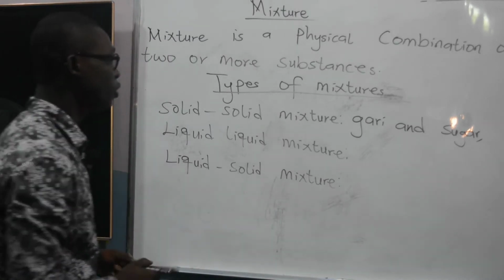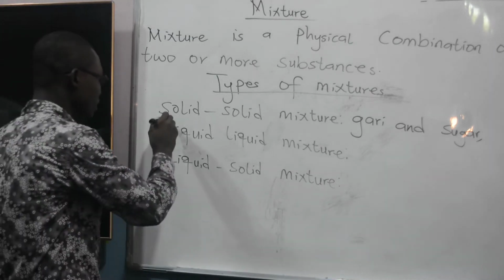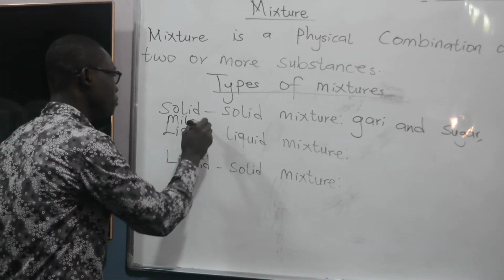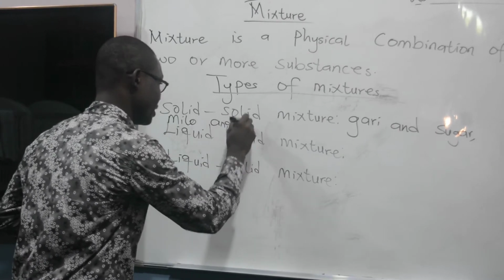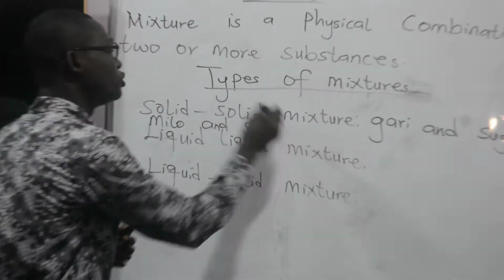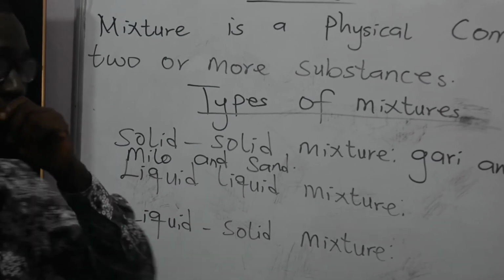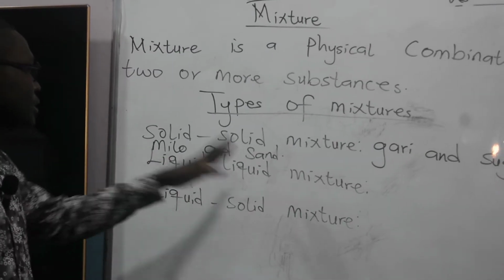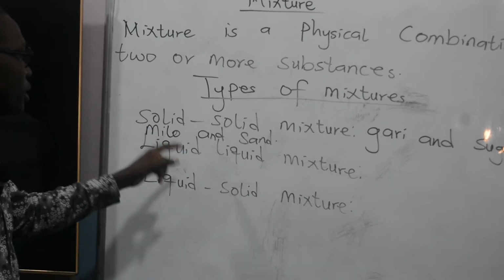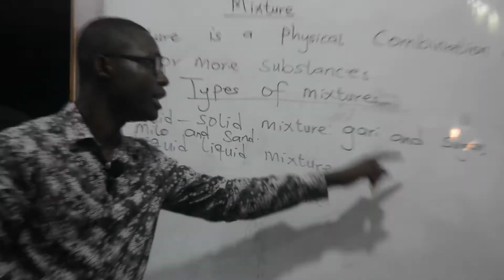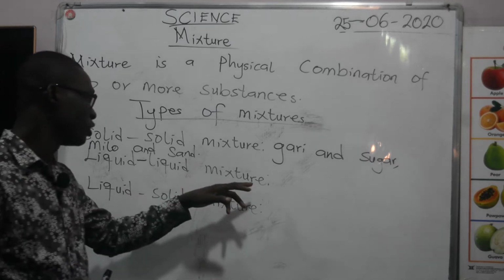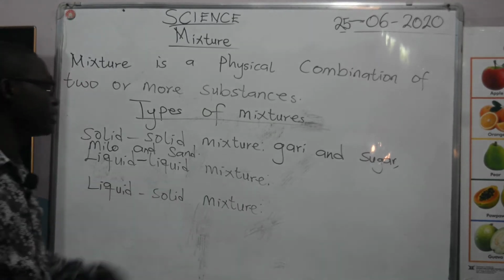Okay, we can also say that Milo and sand too is also another solid mixture. So we have Milo and sand. It is also another solid mixture. Let's move on to liquid mixture.